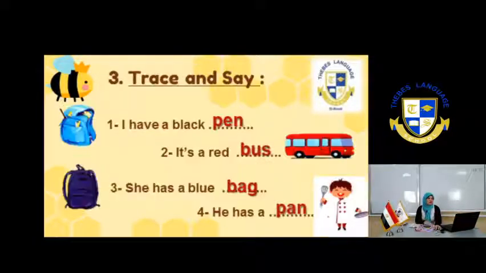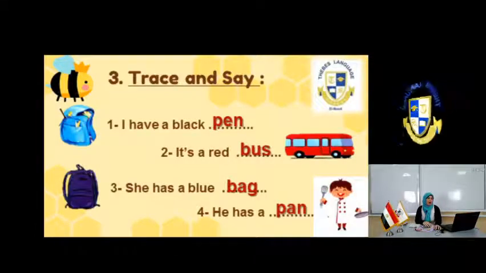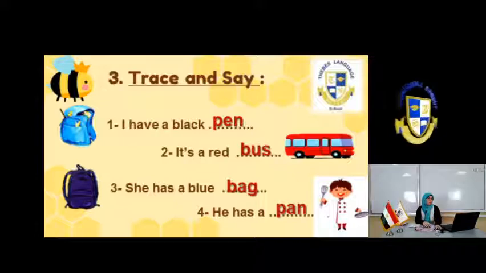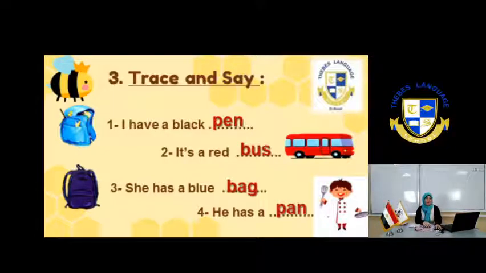Now, trace and say. Number 1, I have a black pen, pen. Number 2, it's a red bus, it's a red bus. Number 3, she has a blue bag, bag. Number 4, he has a pan, pan.